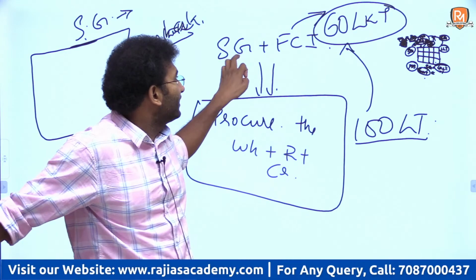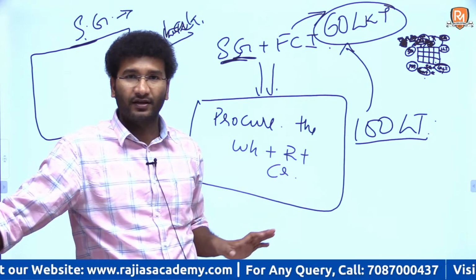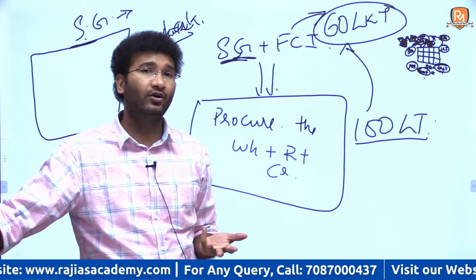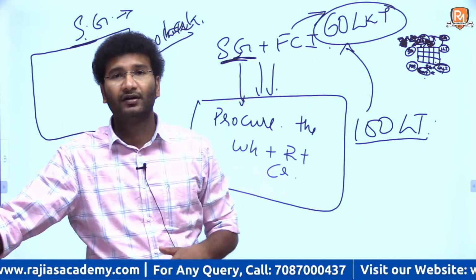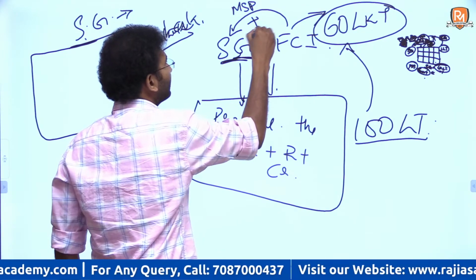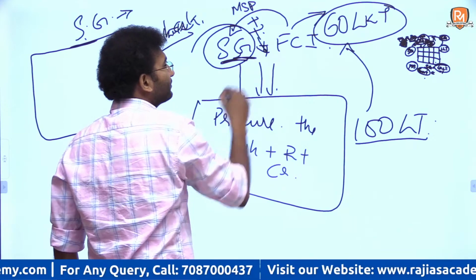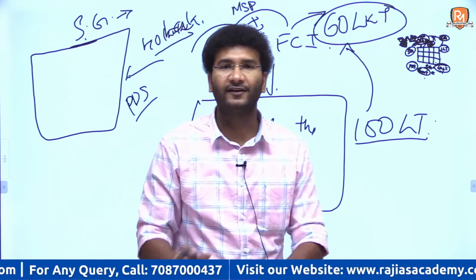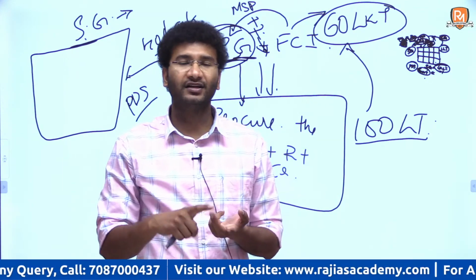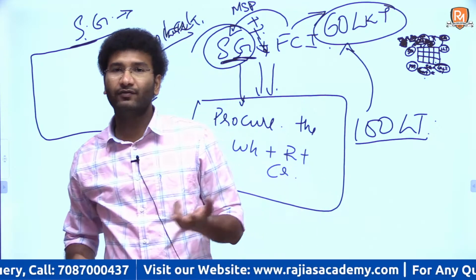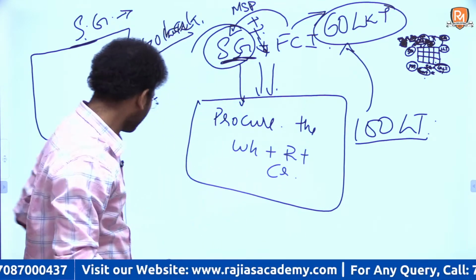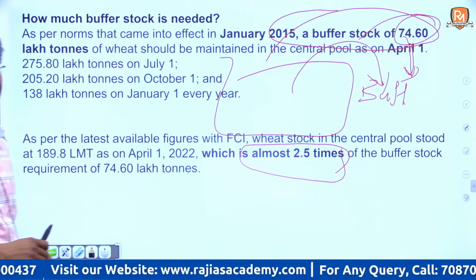Now state government को procure करने के लिए भी कुछ पैसा लगेगा, right? There would be some costs because of gunny bags, transportation, petrol, every cost will be borne by the state government, for which the Food Corporation of India will pay back the MSP price plus the transportation price as well as the expenses incurred by the state government in procuring the rice. Because the state government is the one which is providing land, the markets, and the infrastructure that is required, the Food Corporation of India will pay back the money required by the state government, right? This is something at this point of time you have to know.